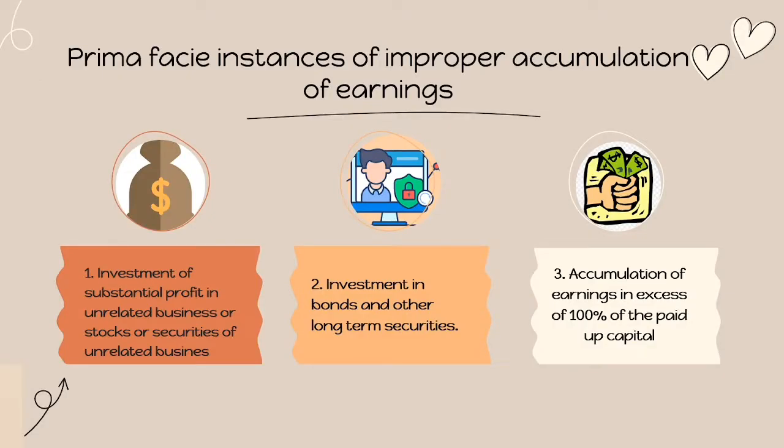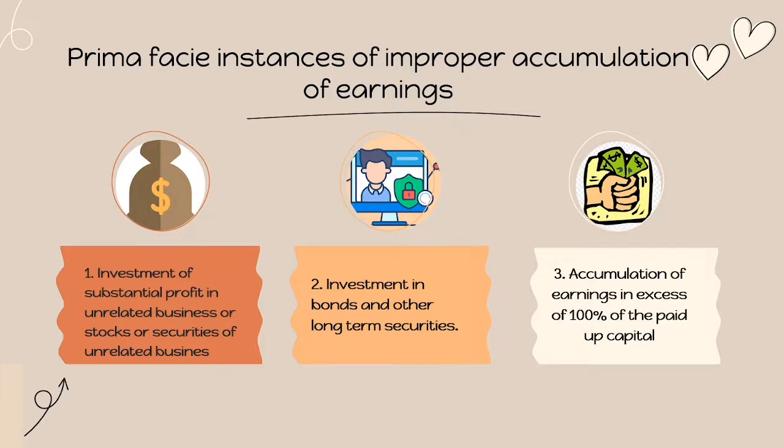The following are prima facie instances of accumulation of profits beyond the reasonable needs of business and indicative of the purpose to avoid income tax upon shareholders. Number 1 is investment of substantial profit in unrelated business or stocks or securities of unrelated business. The second one is investment in bonds and other long-term securities. And the last one is accumulation of earnings in excess of 100% of the paid-up capital.